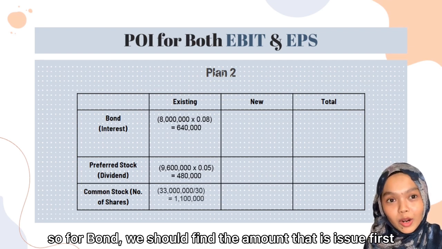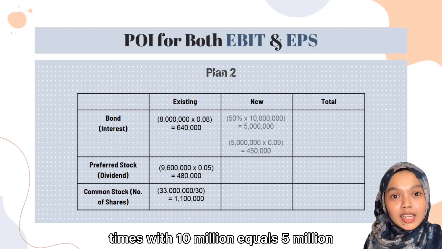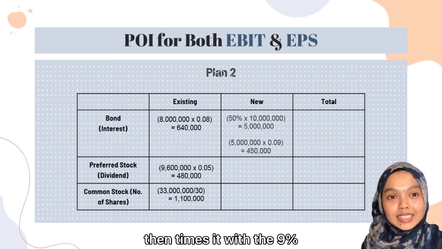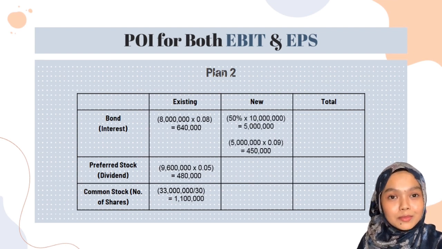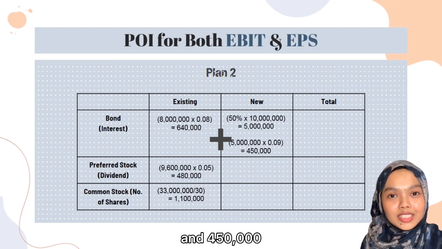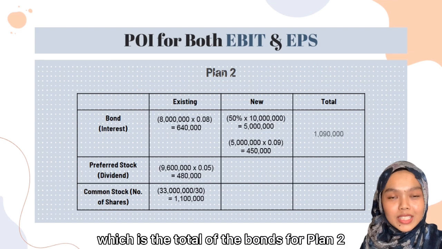So for bond, we should find the amount that is issued first, which is 50% times with 10 million equals 5 million, then times it with the 9%, which equals 450,000.